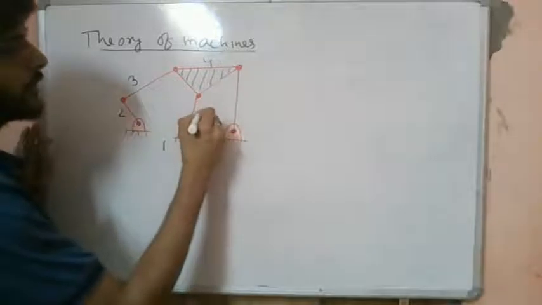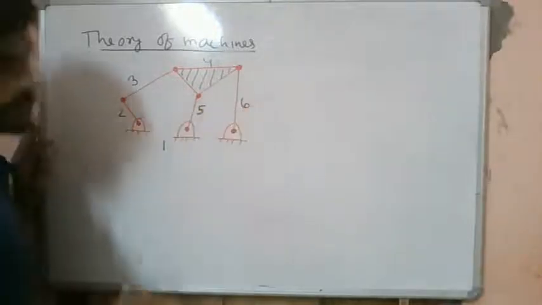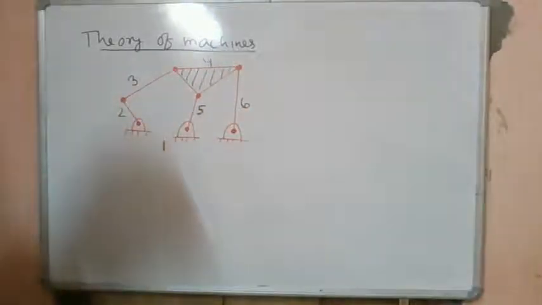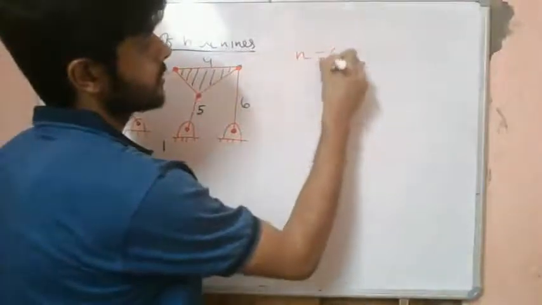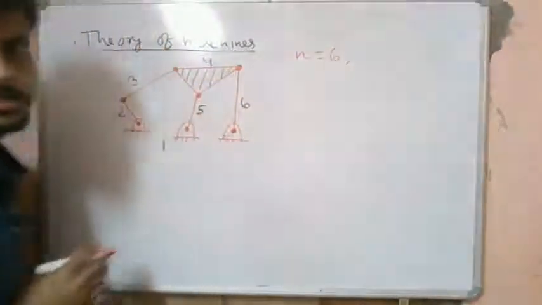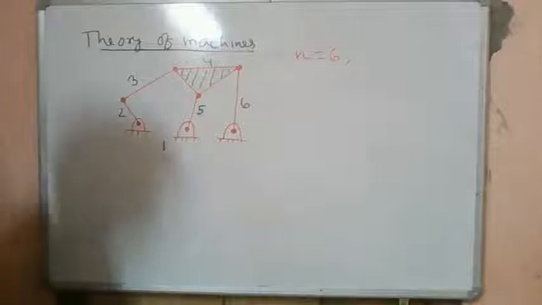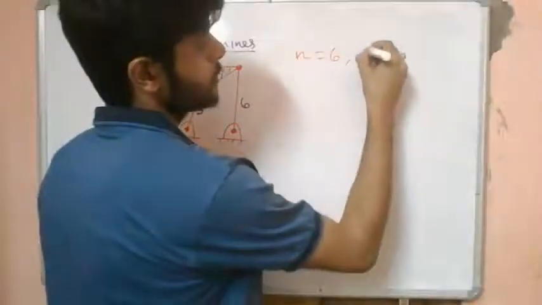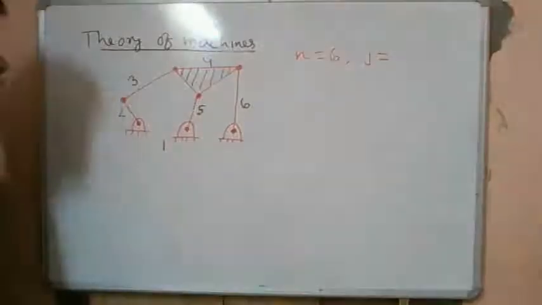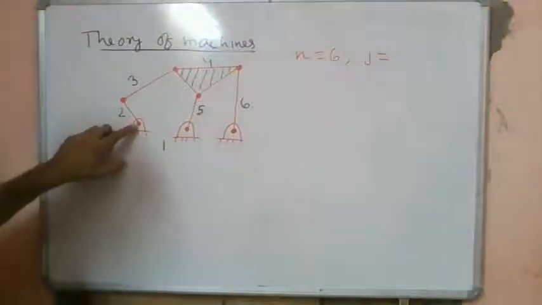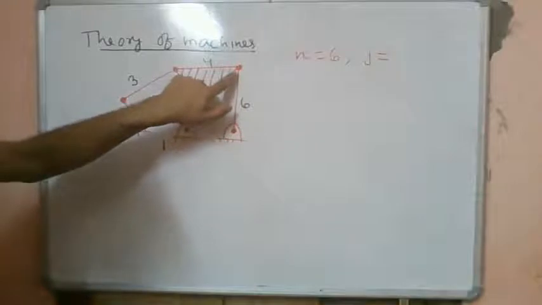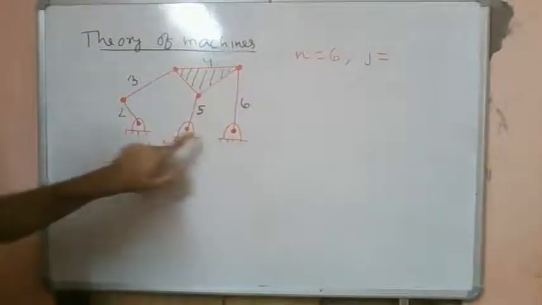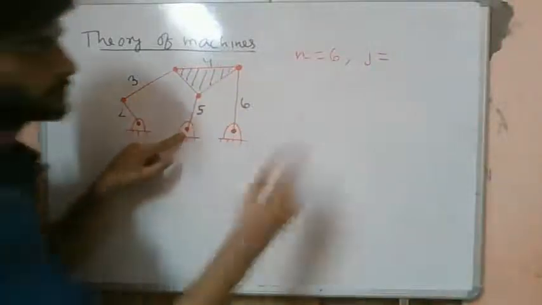So this is number 5 and this is number 6. So we have n equals 6. This is a 6 link system. How many joints or lower pairs do we have? This is 1, 2, 3, 4, 5, 6, 7. We have 7.